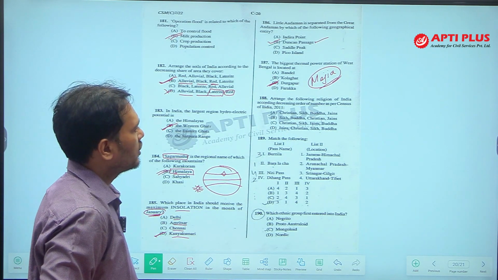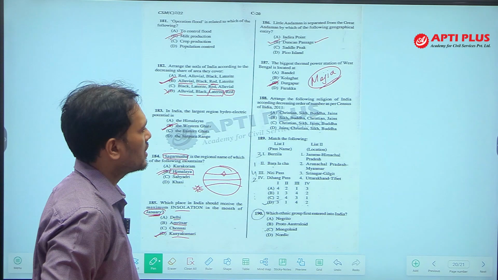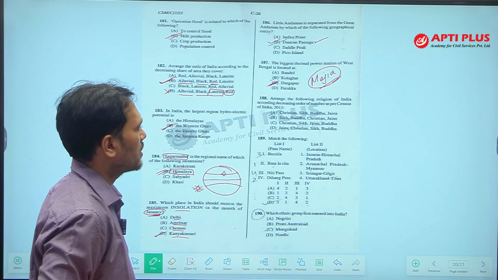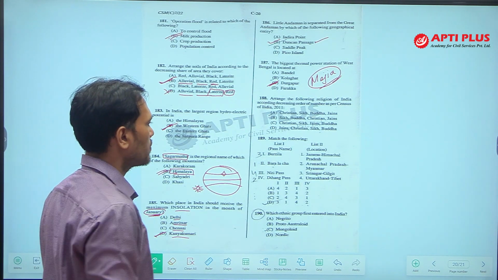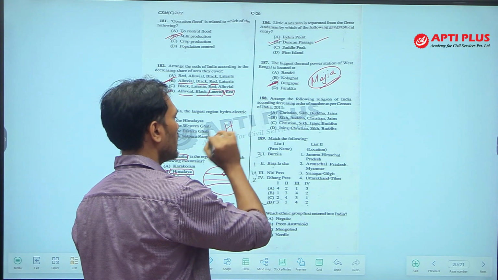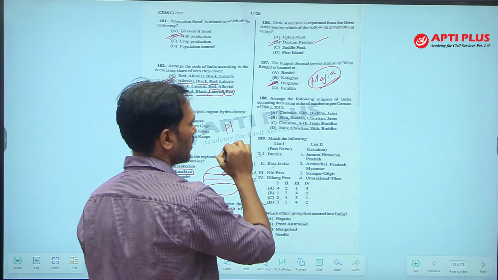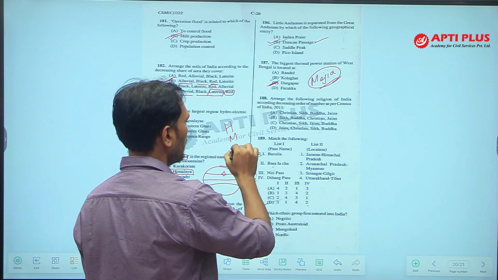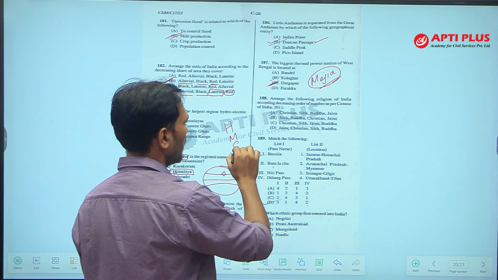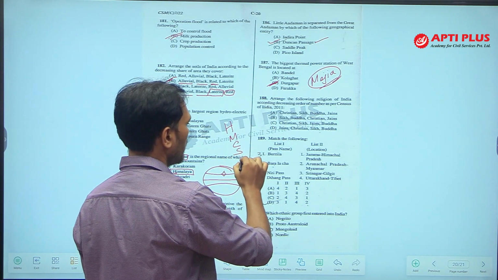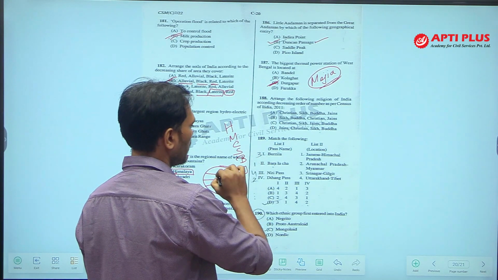Arrange the following religions of India according to decreasing order of number as per census of India 2011. As per census 2011, Hindu has the maximum percentage of population, followed by Muslim, then Christian, then Sikh, then Buddhist, then Jain.